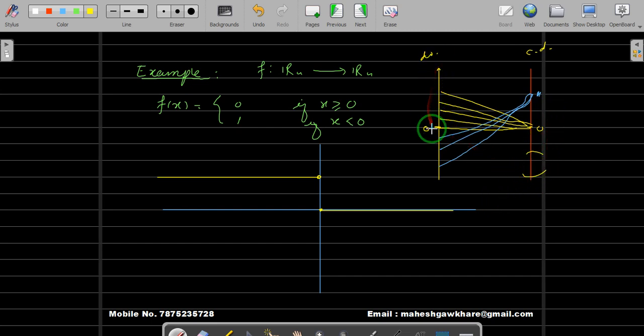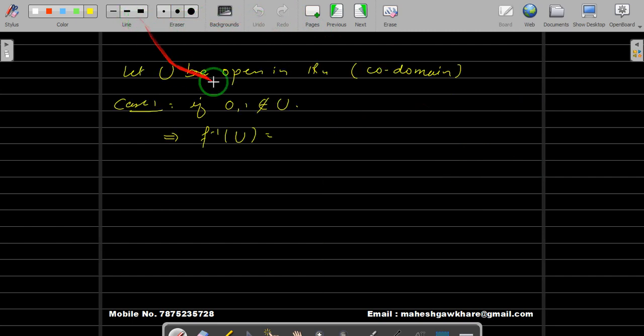So what are those points in our domain which are mapped to this open set? Of course that set will be empty, because none of the points will be mapped, because all the points are mapped to either 0 or 1, and our open set does not contain 0 or 1. So in this case, F inverse of U will be equal to empty, and this is open in R with the usual topology.